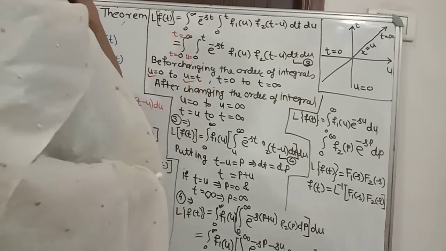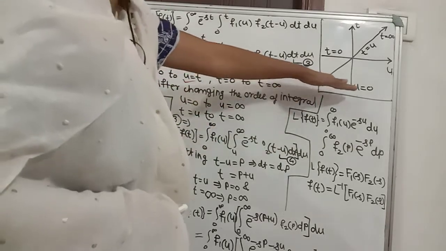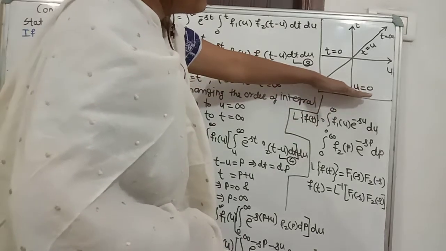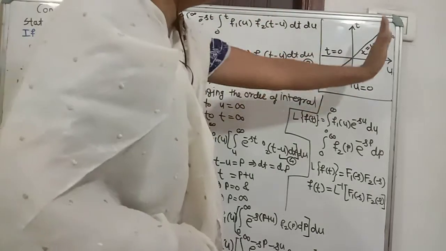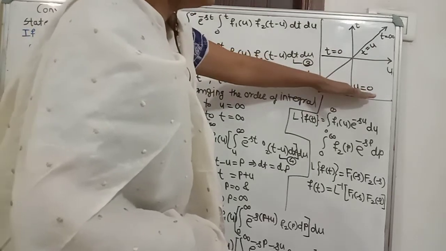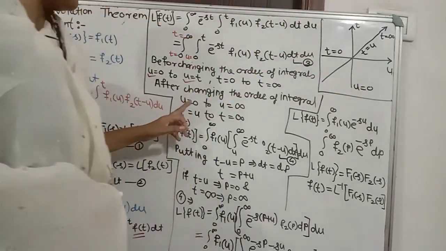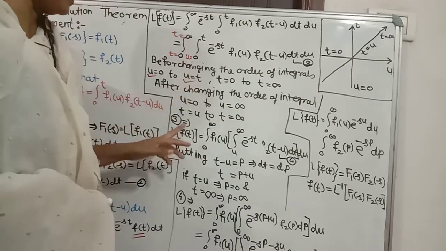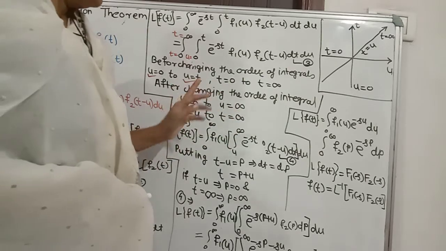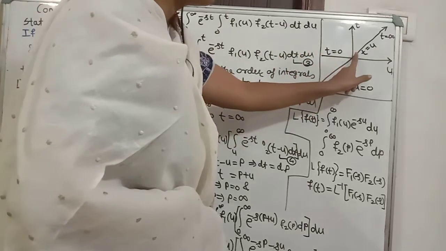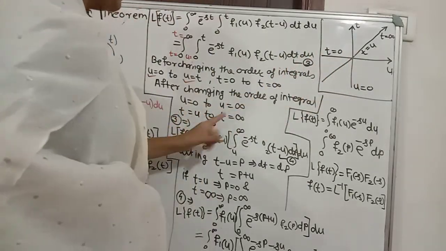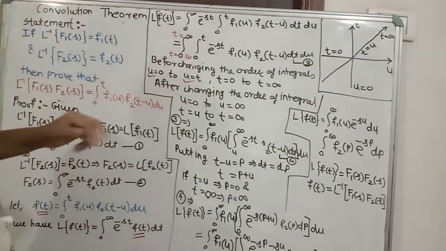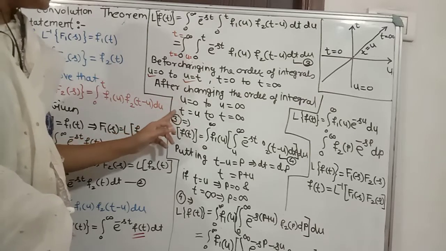So these are the limits before changing the integrals. Then after changing the integral, in the change of order, we are going from bottom to top and from left to right. So from bottom to top, we write u is equal to 0 to u is equal to infinity, because u is equal to t is given. Then next one is t is equal to u to t is equal to infinity. So we get these limits after changing the integrals.